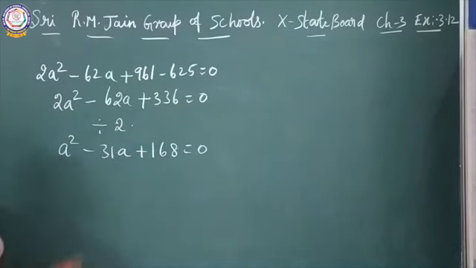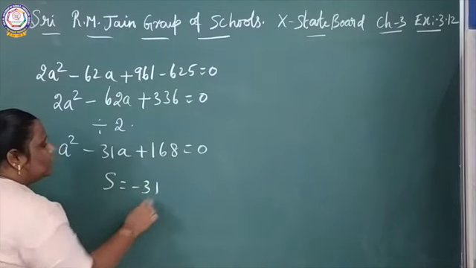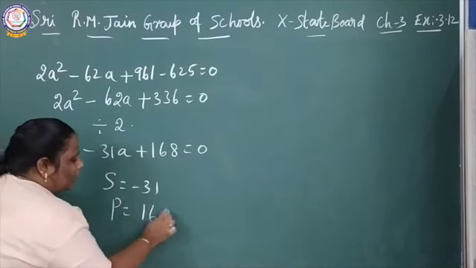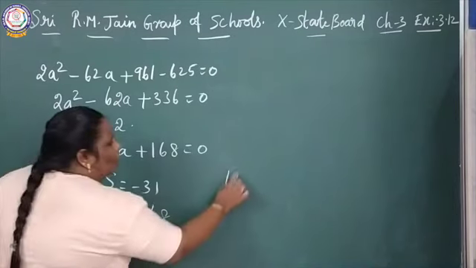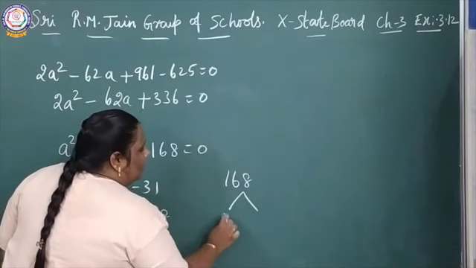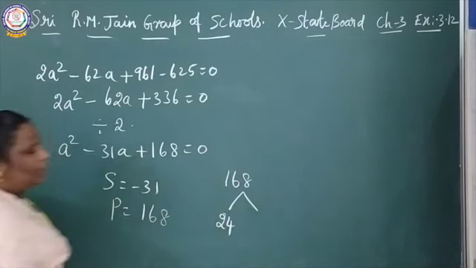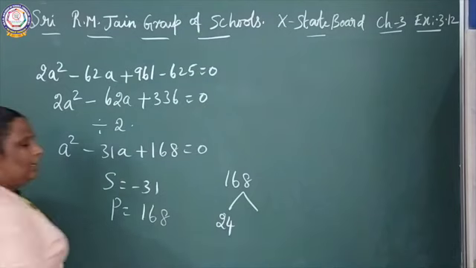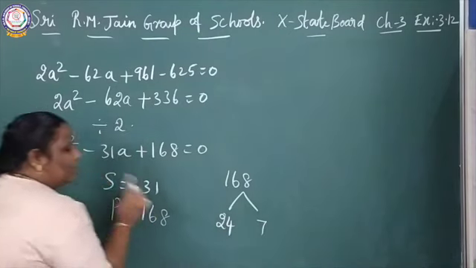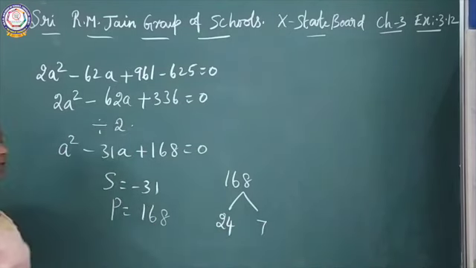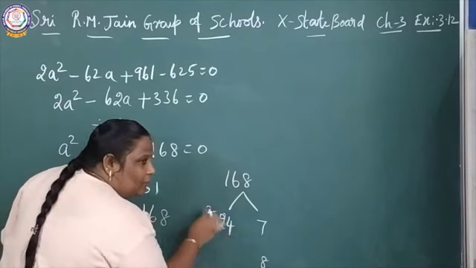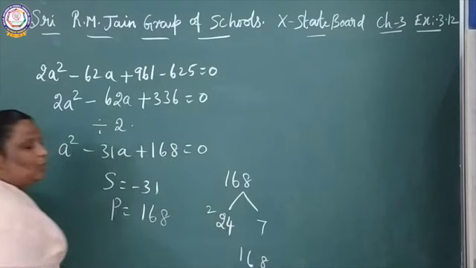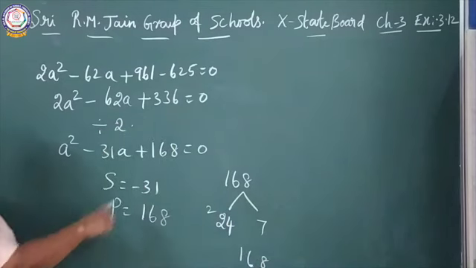So what is the sum here? Sum equals minus 31, product equals 168. If you want, you can do it in the formula method also. See, 168: 24 sevens are, because 24 plus 7 gives 31. 7 fours are 28, balance 2, 7 twos are 14 plus 2, 16, so 168.